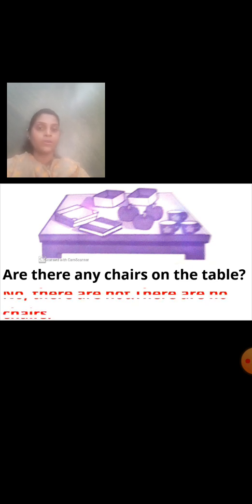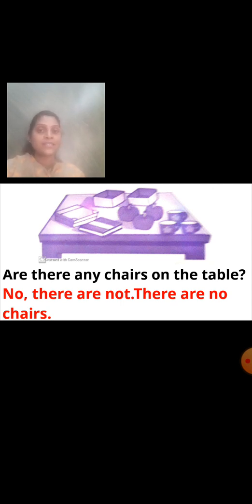Now look at the picture carefully, students. Are there any chairs on the table? Can you see some chairs? No. No, there are not. There are no chairs. Can you see the chairs on the table? No, there are not. There are no chairs.